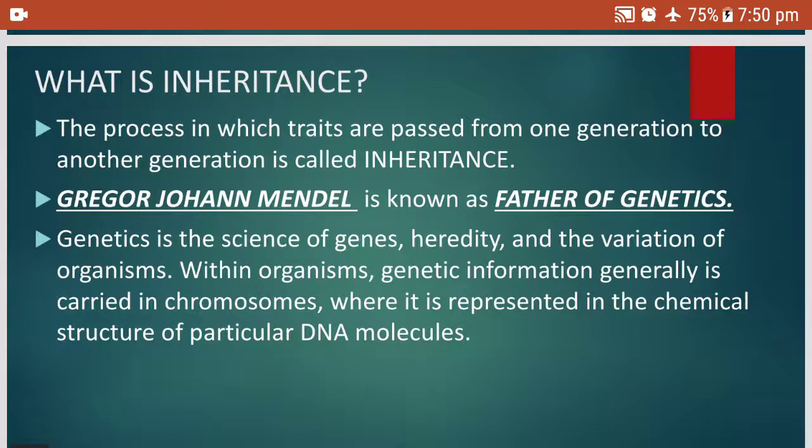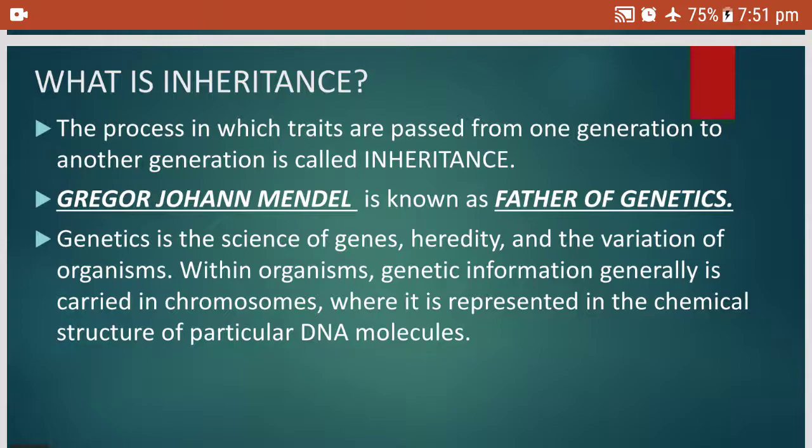Our body is made up of organs. Organs are made up of tissues. Tissues are made up of cells, and cells have a nucleus and many cell organelles. The nucleus contains the chromatin, that is, the chromosomes. These chromosomes are made up of genes, and the genes are made up of DNA. You know DNA fingerprinting? To find out parenthood, whether a particular person is the father of a particular child, we can do DNA fingerprinting. It will show whether the DNA structure matches.